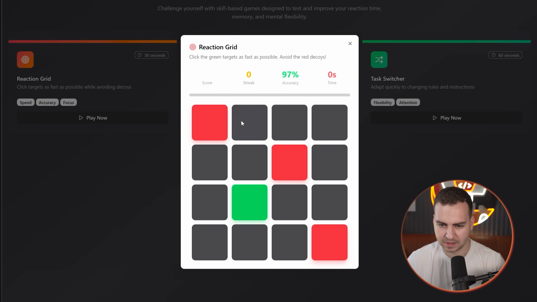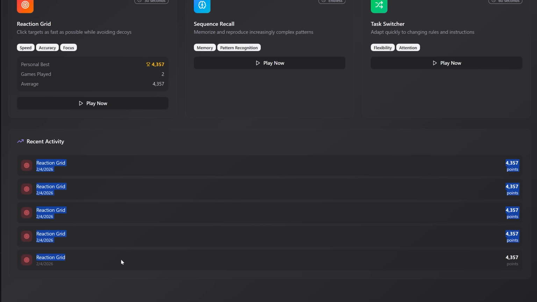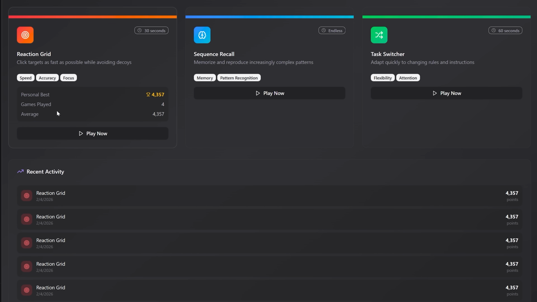All right, cool. And then I think it restarts, or does it restart? What's happened here? Okay, so I think that maybe there's something wrong because it should be finished now and giving me a score. And there we go. It just took a second. And you can see that it shows me the recent activity, although it's showing it duplicated. So again, a small bug that we'd fix. It shows me my personal best, games played, average, etc. Just because I think it was lagging and it picked up multiple events.